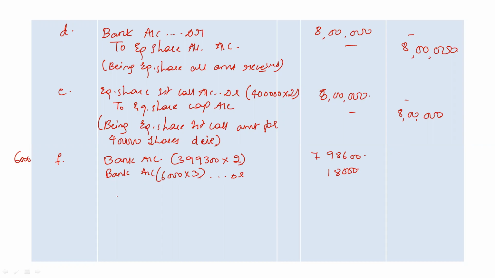So we know that there is calls in arrears during this process. Sherry did not pay the amount for 700 shares, so calls in arrears is my loss. In the previous session we have solved problems on calls in arrears, right? Calls in arrears is my loss, and expenses and losses are always debited. So now we will also debit calls in arrears account. For 700 shares, there is calls in arrears at rupees 2, correct? So 1400 rupees is also debited.